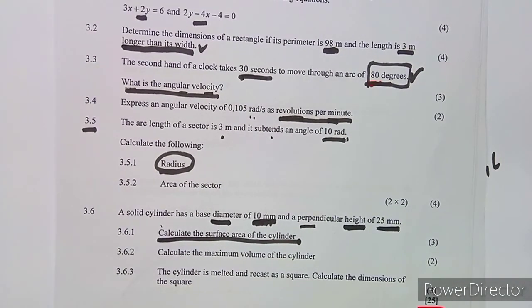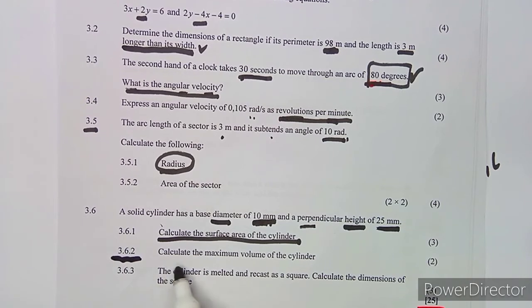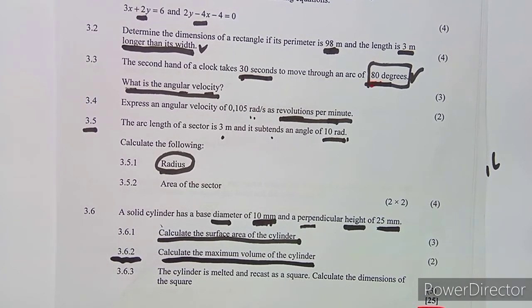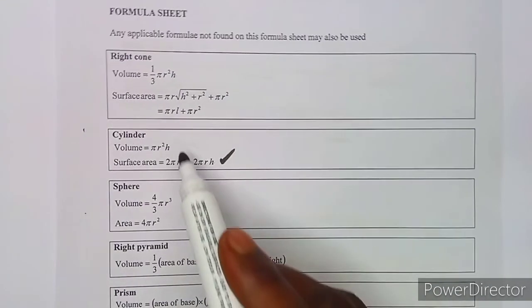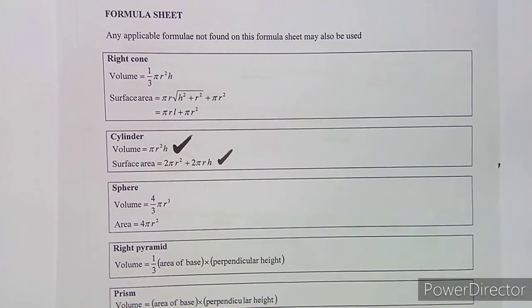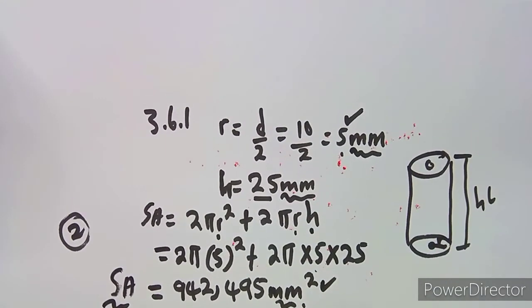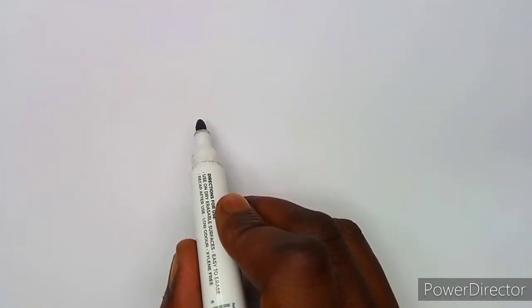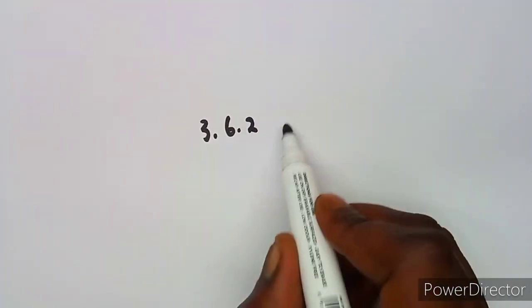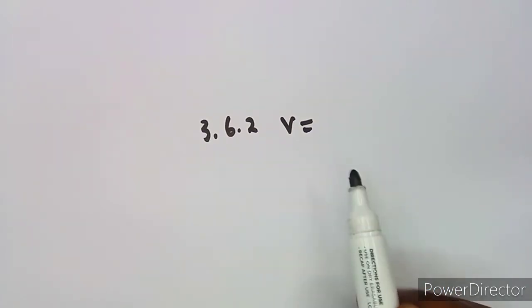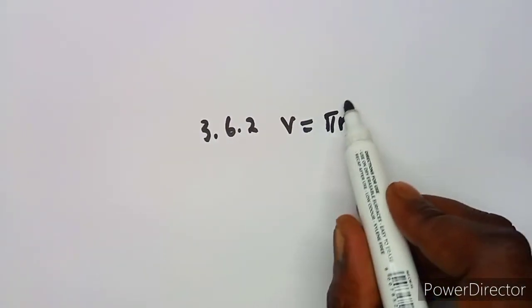Then what is the maximum volume now? 3.62. Calculate the maximum volume of the cylinder. Still on our formula sheet, the formula for volume is there, which is pi r squared h. We're just going to substitute into the formula because it's a cylinder. So we said this is 3.62 and we need the volume of a cylinder, which is pi r squared h.